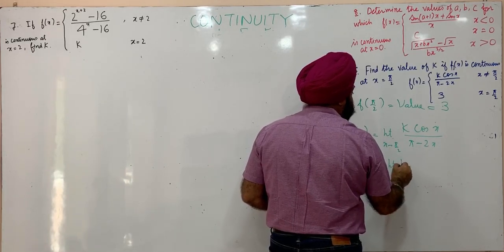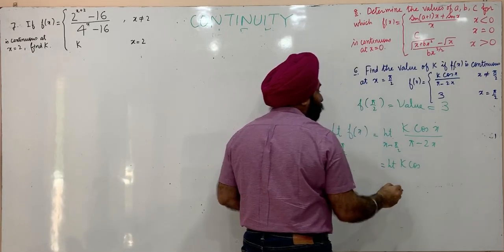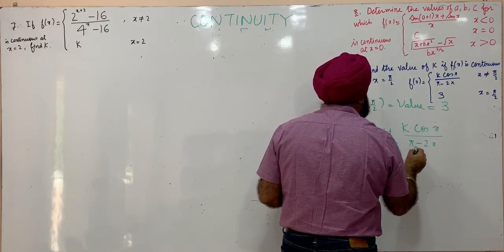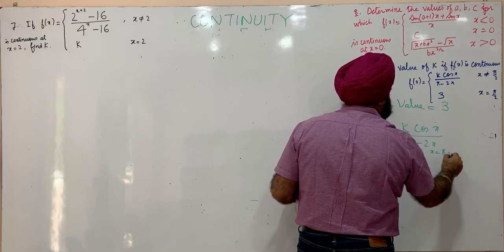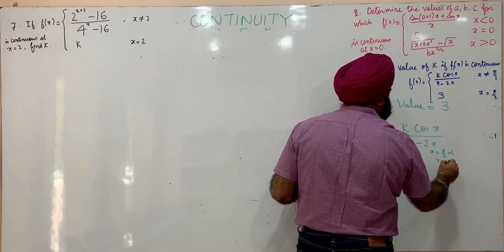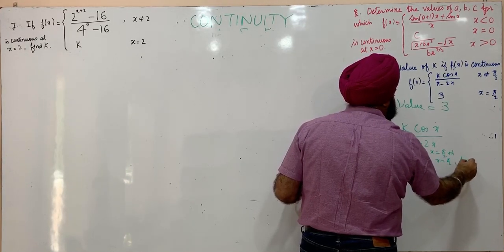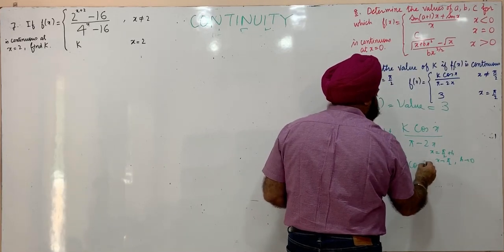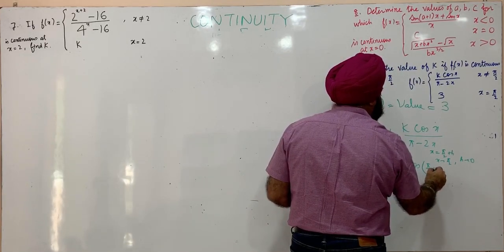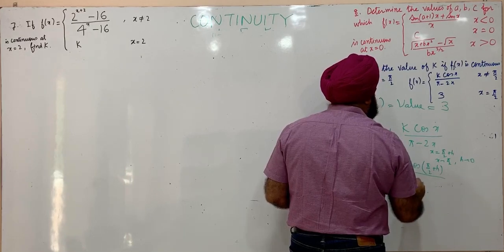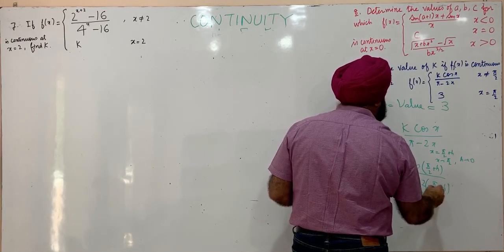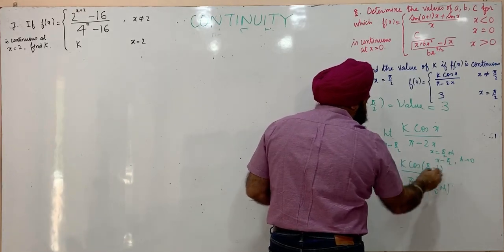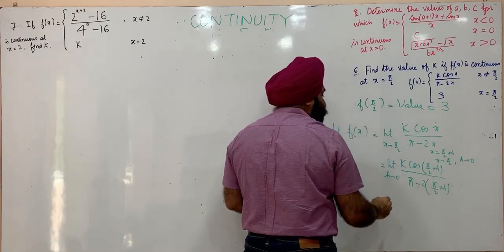This is limit k cos of x. We put x is equal to pi by 2 plus h, so that as x approaches pi by 2, h approaches 0. Cos of pi by 2 plus h, and in the denominator pi minus 2 into x, where x is pi by 2 plus h. Now here limit as h approaches 0.